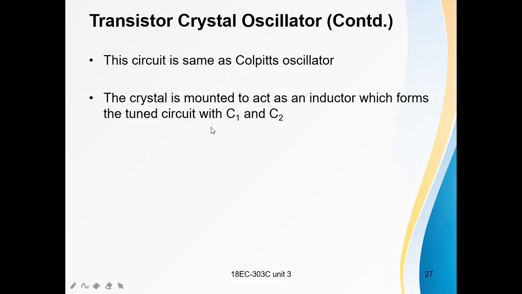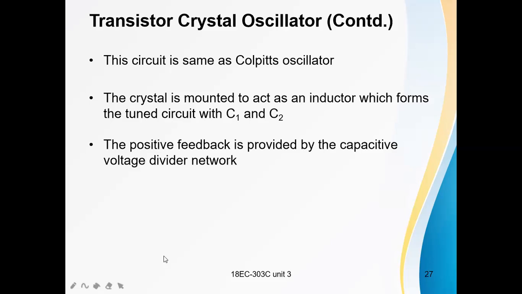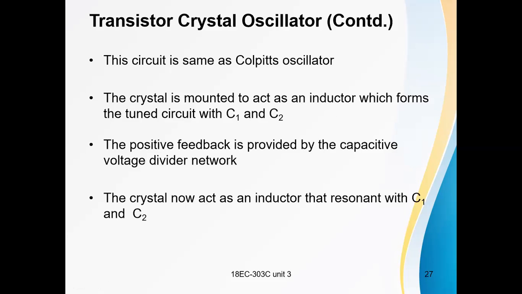The circuit is the same as the Colpitts oscillator. The crystal is mounted to act as an inductor, which forms the tuned circuit with C1 and C2. Here, the crystal is acting as an inductor. The positive feedback is provided by the capacitive voltage divider network. The crystal now acts as an inductor, and that resonates with C1 and C2.